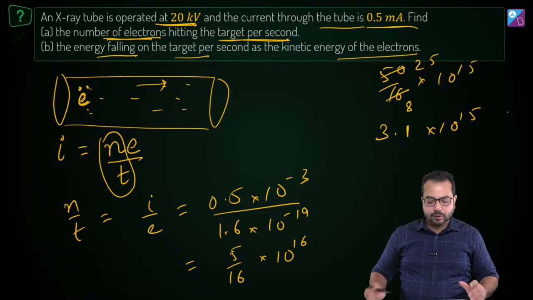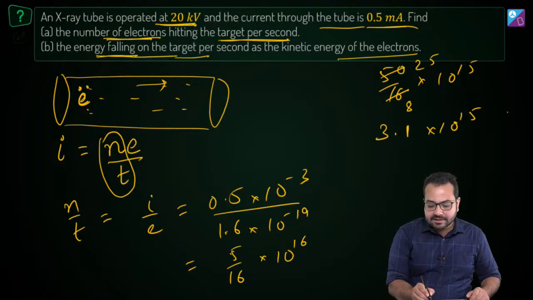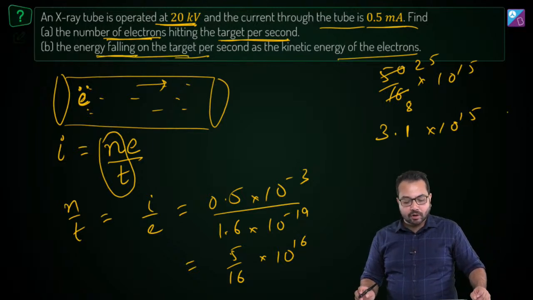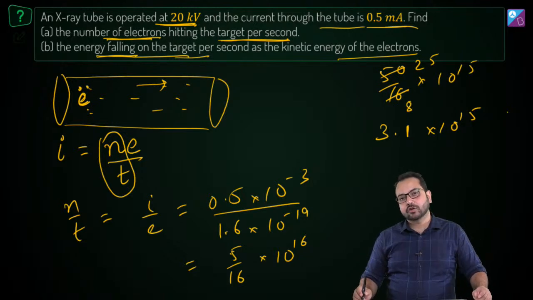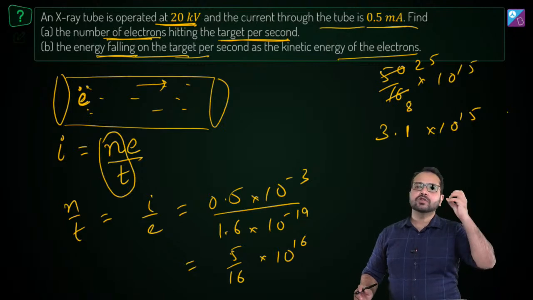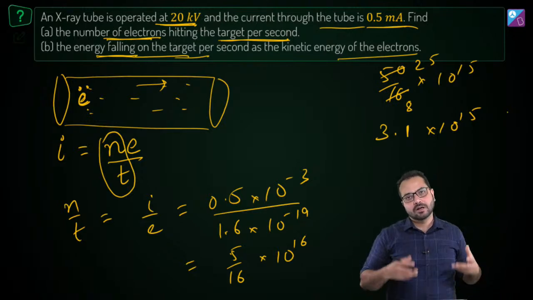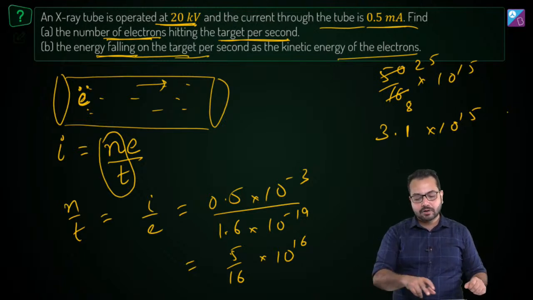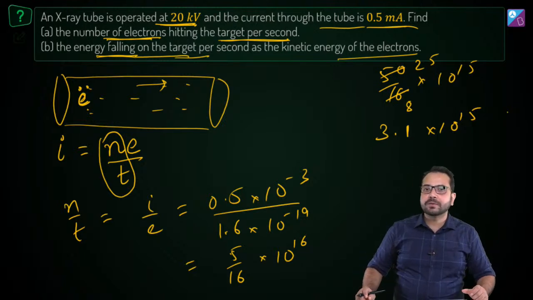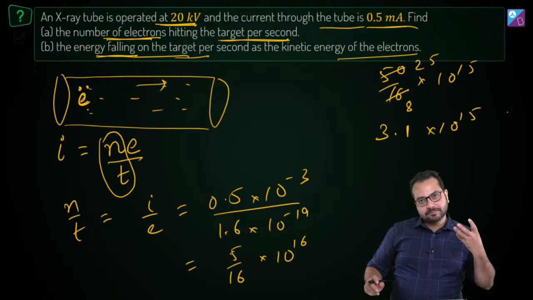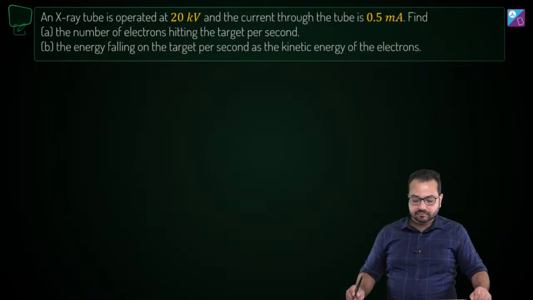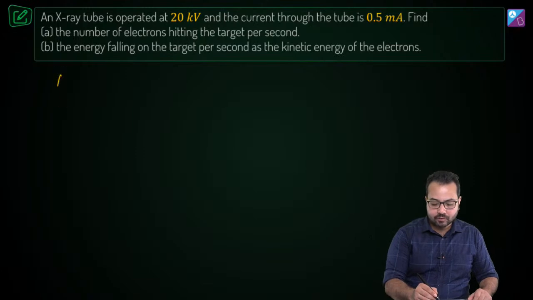So the first part of the question we have calculated. The second is the energy falling on the target per second as the kinetic energy of the electrons. How is X-ray produced? When energetic electrons are accelerated and they fall on a metal target. We have to find the amount of energy falling per unit time as the kinetic energy of the electrons.